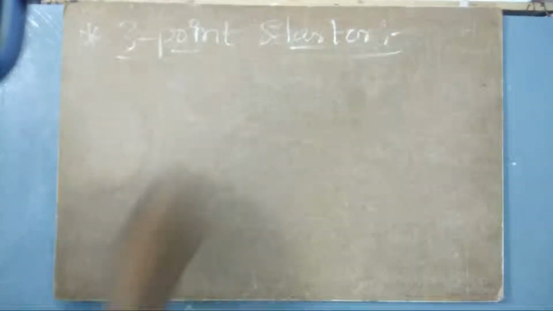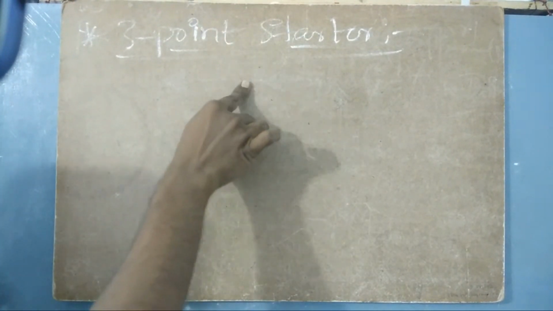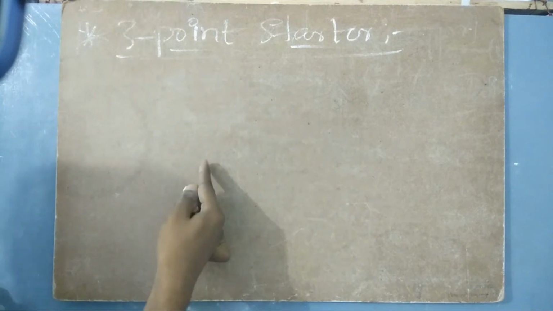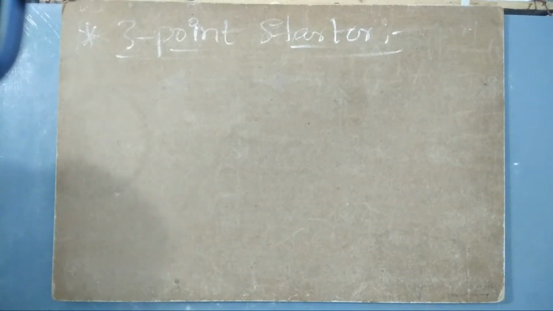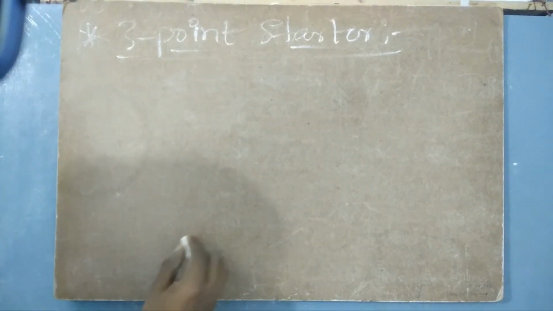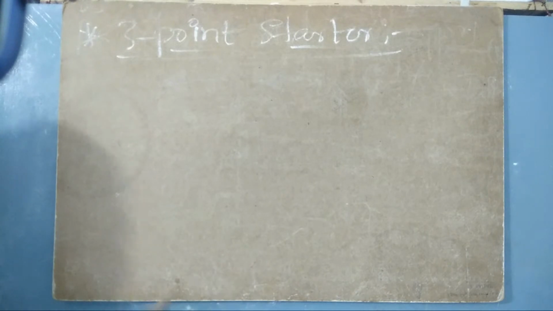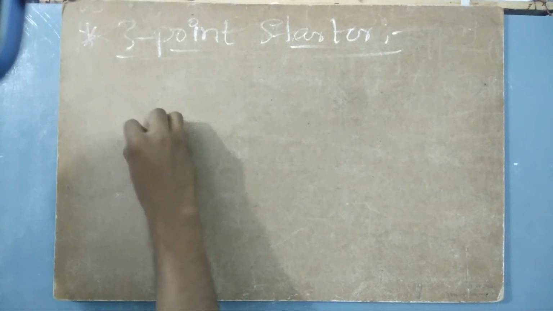Okay, so the 3-point starter is there. The usage, the disadvantages and the advantages of the 3-point starter were covered, but how does it work and how does it look? So let us look at this, and let me draw some diagram. If it is possible, try to take some screenshots, or else it is also available on Google if you want to search for it. And then let me draw a 3-point starter like this.